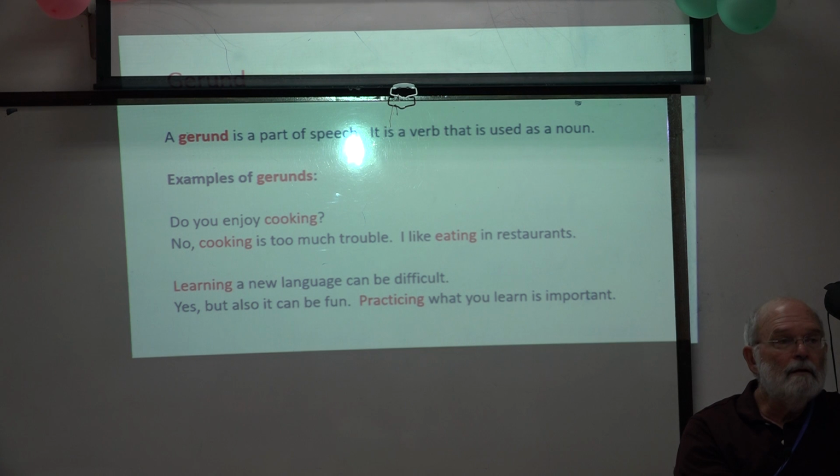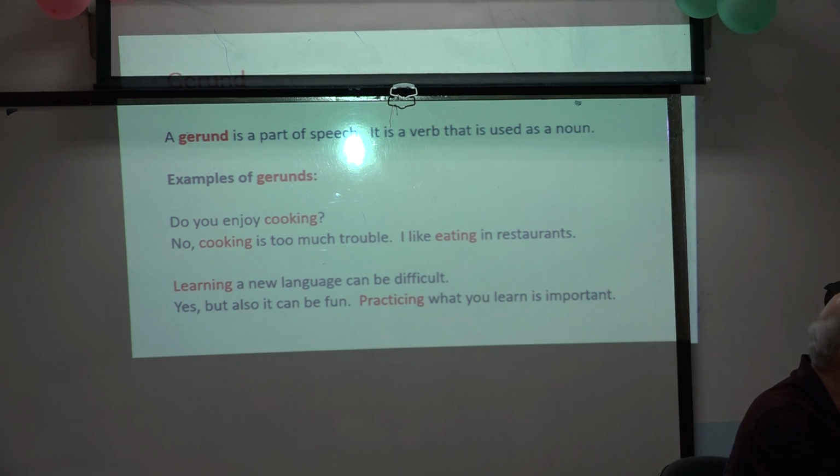Yes, but it also can be fun. We can make it fun. Practicing what we learn is important. See, practice is a verb, but in this case, we turned it into a noun. Practicing what you learn is important. So that's a gerund.